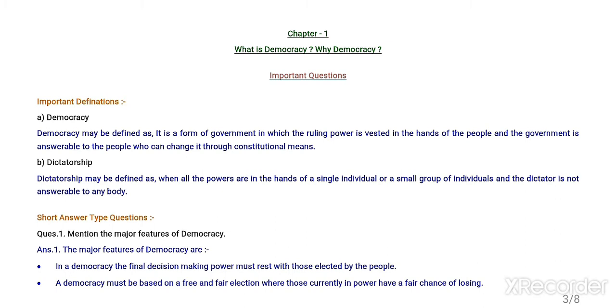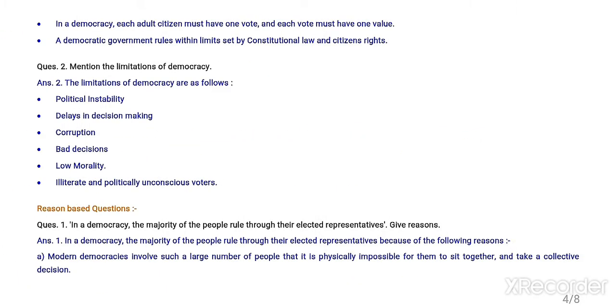Short answer type questions. Question 1. Mention the major features of democracy. Answer 1. The major features of democracy are: first, in a democracy, the final decision-making power must rest with those elected by the people. Second, a democracy must be based on a free and fair election where those currently in power have a fair chance of losing. Third, in a democracy, each adult citizen must have one vote and each vote must have one value. Fourth, a democratic government rules within limits set by constitutional law and citizens' rights. So these are the features of democracy.